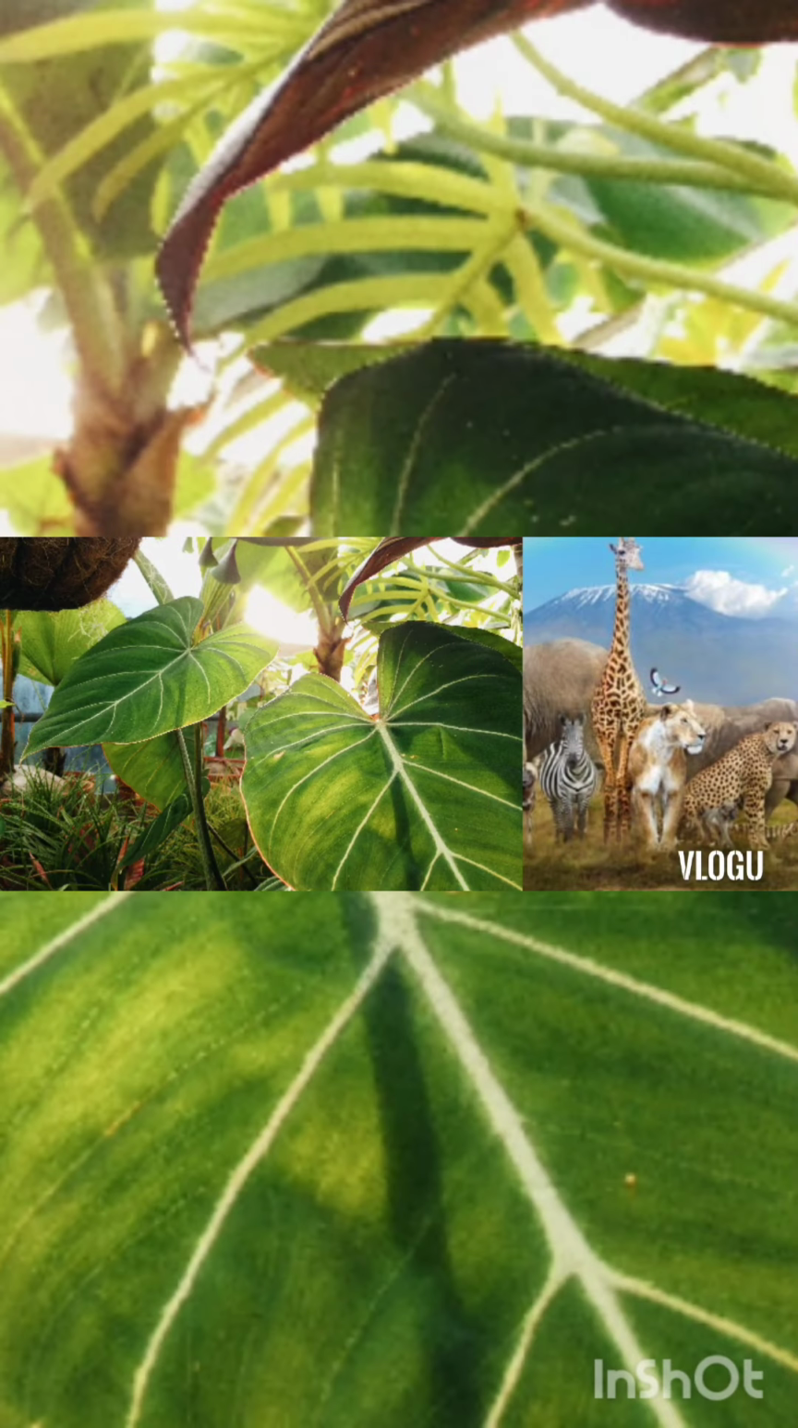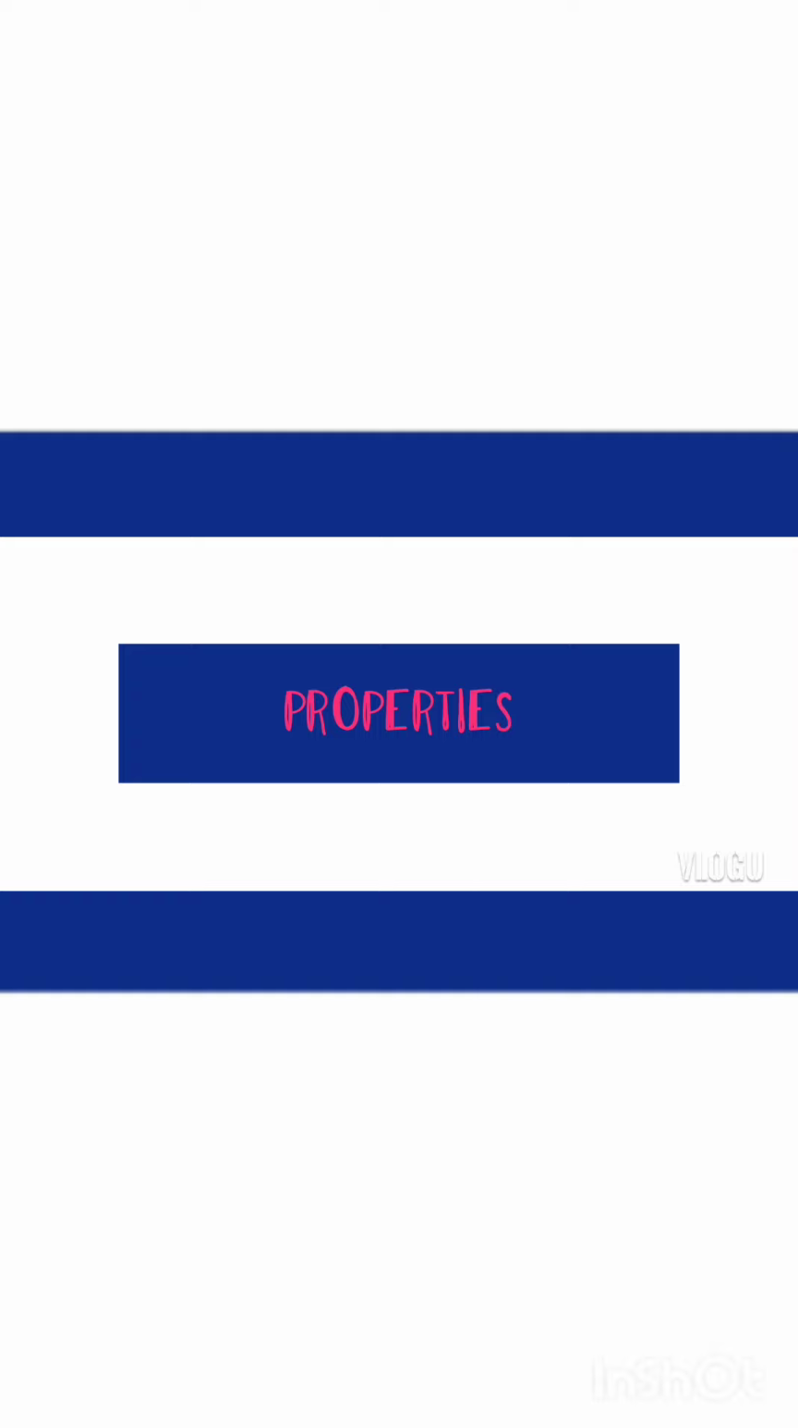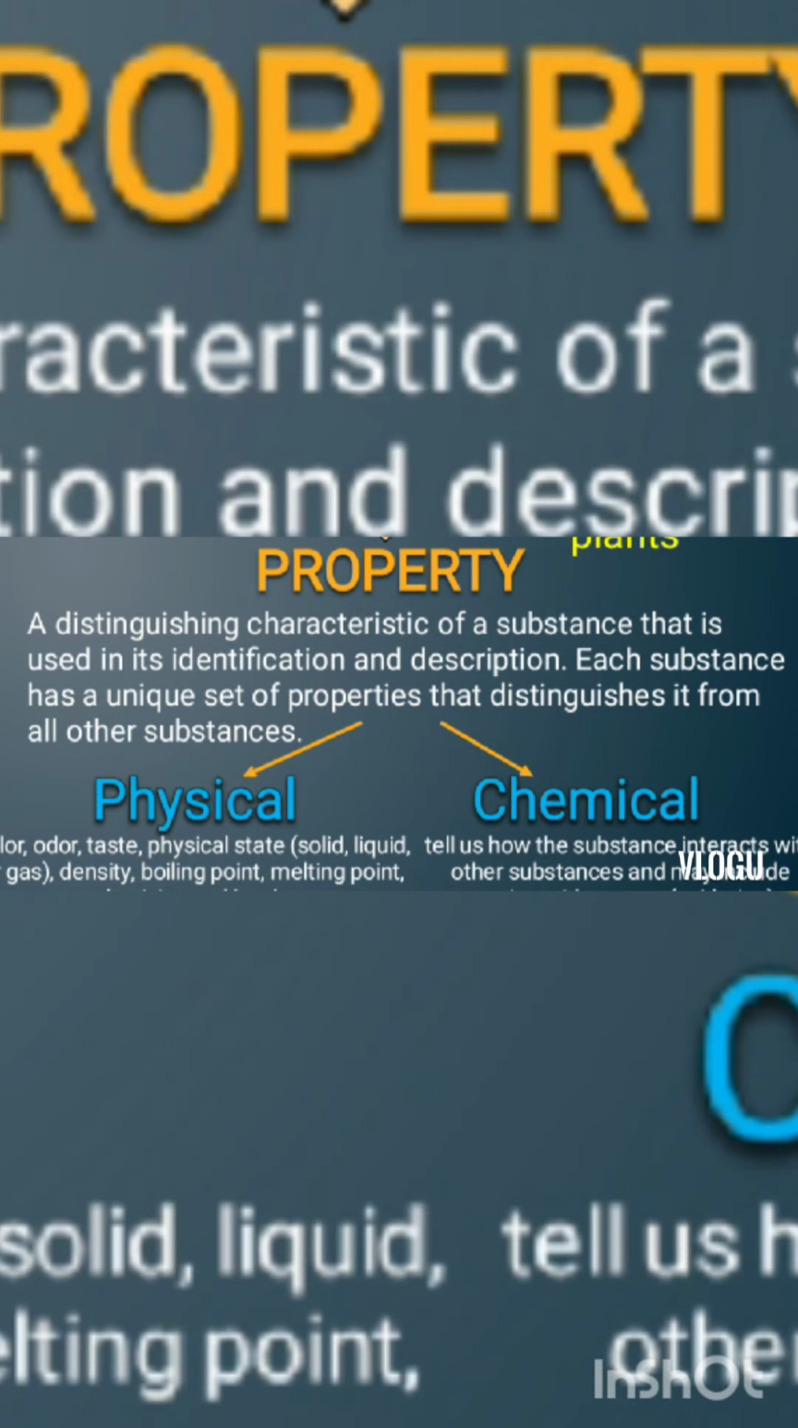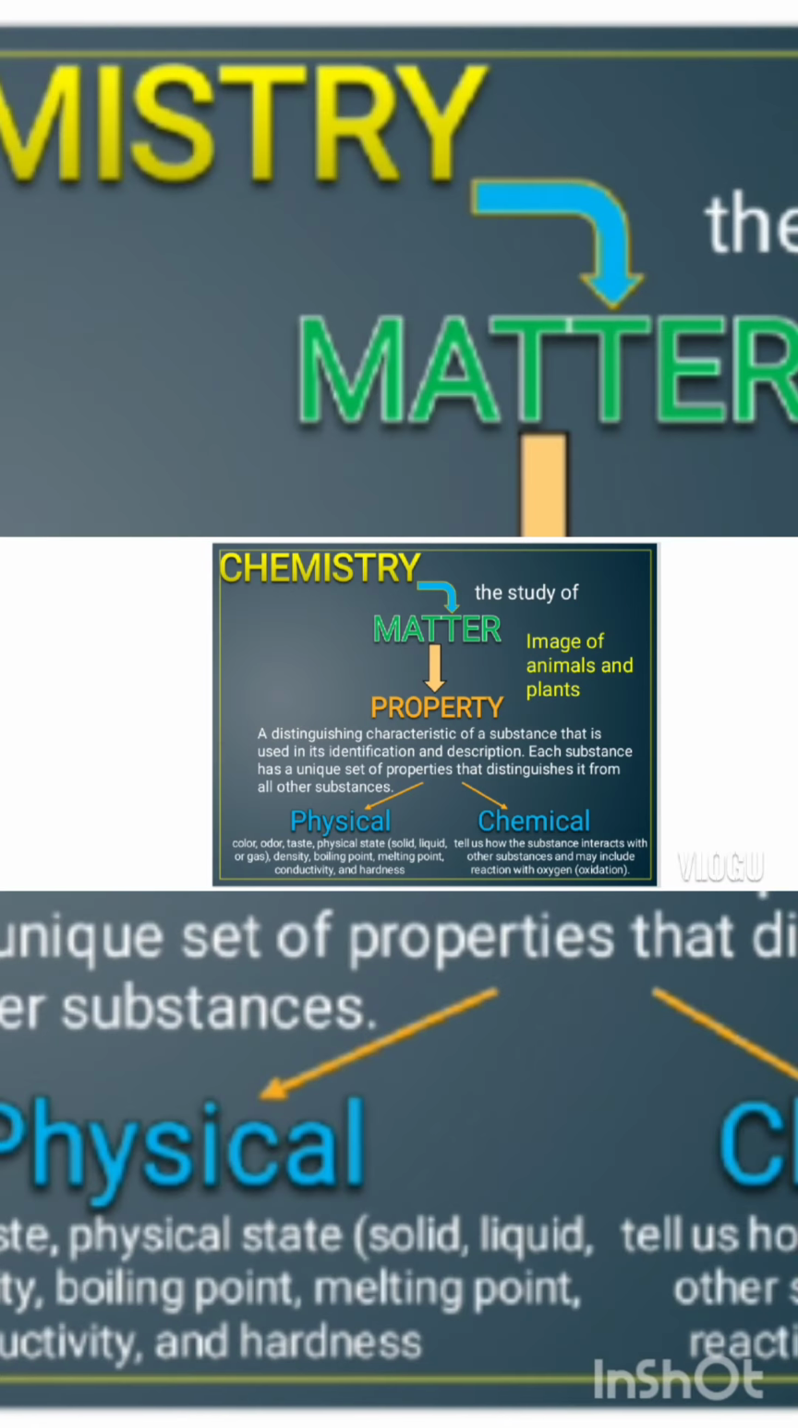So matter includes both living and non-living things, such as plants, animals, and rocks, as well as the things that cannot be seen, such as air and bacteria. Various kinds of matter are distinguished from each other by their properties. So when we say property, it is a distinguishing characteristic of a substance that is used in its identification and description. Each substance has a unique set of properties that distinguishes it from all the other substances.